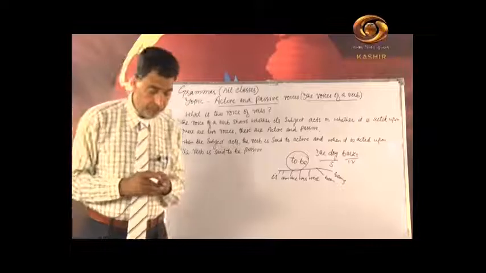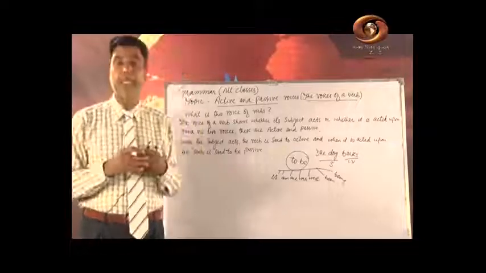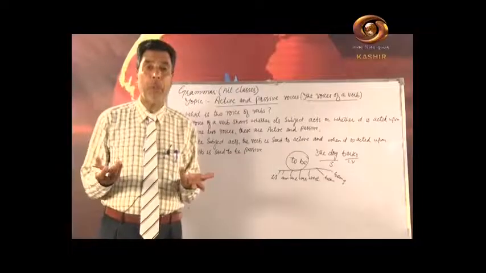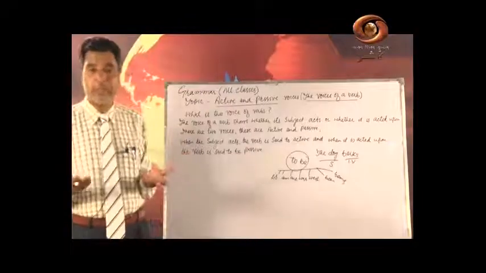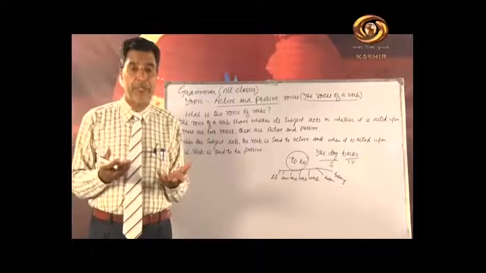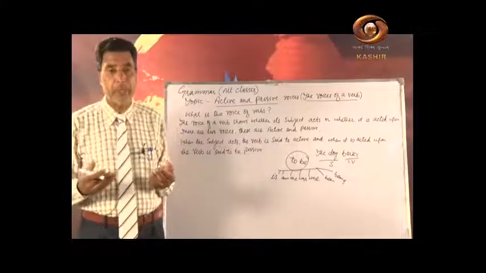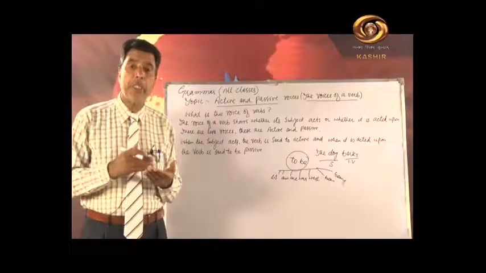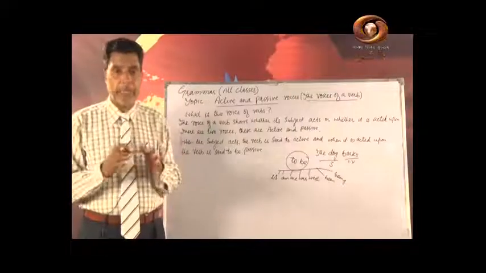Now, I'll just discuss one by one. I have already told you that the students know the structure of tenses, because that is very important. When we are talking about active and passive voice, a student should already know the structure of the tenses.